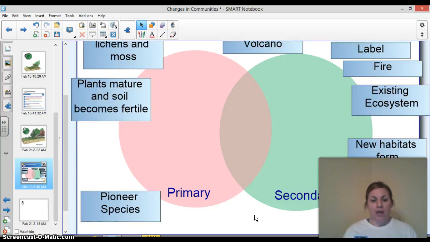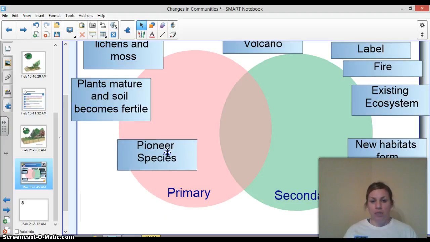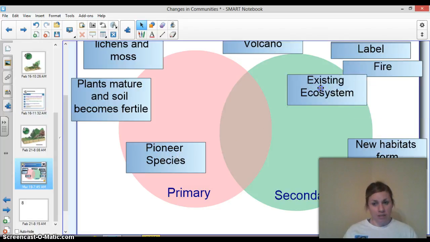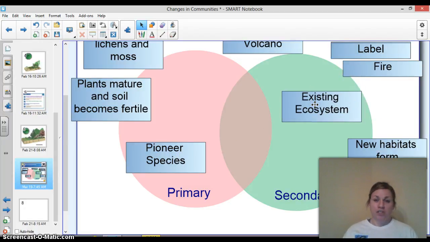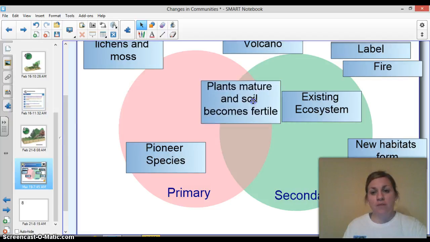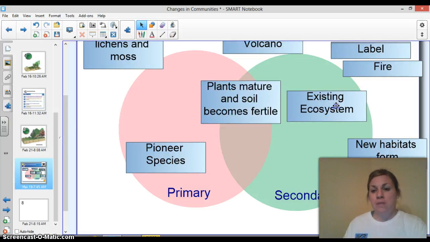Well, pioneer species, first of all, is only going to be in primary, because we said in secondary it's already an existing ecosystem. So there's a difference. So pioneer species are not really found in secondary succession because there's already been nutrients there. Plants mature and soil becomes fertile. That does happen over time for both of them. So that would be in the middle.